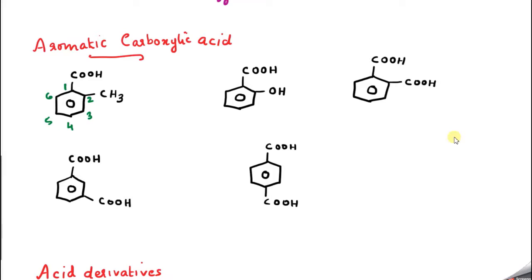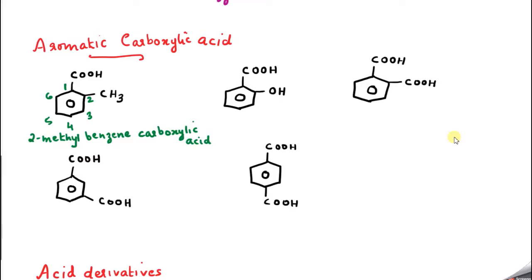So this can be called 2-methyl benzoic acid, or benzene carboxylic acid. Either we can say 2-methyl benzoic acid, or the most correct one is 2-methyl benzene carboxylic acid.